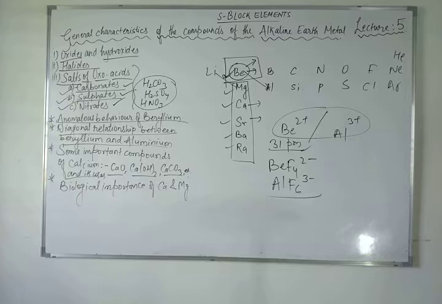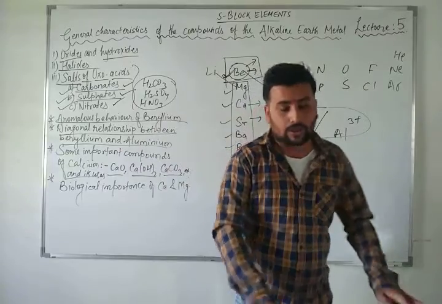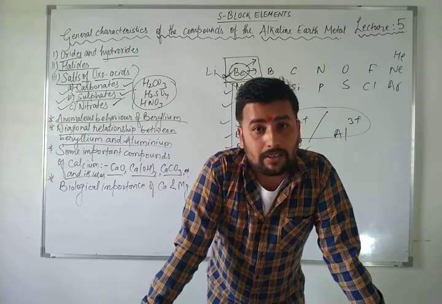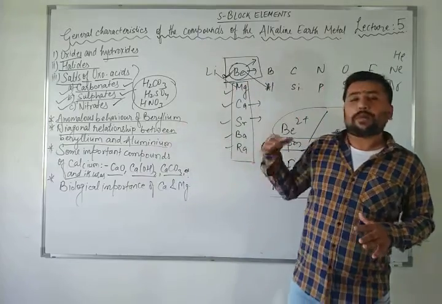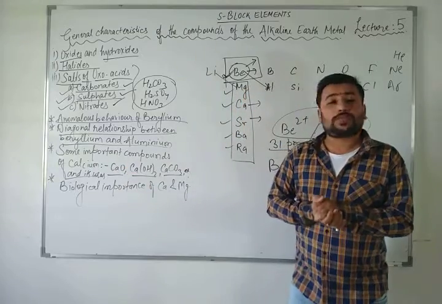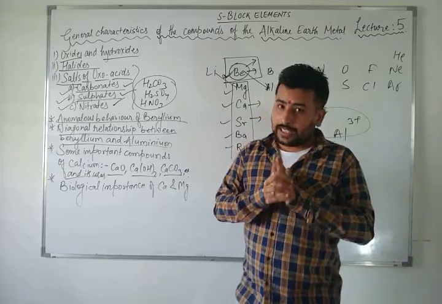Now the important compounds of calcium. I am going to show you one more video, because these things are very important and I don't want to complete them in this video. The calcium compounds like calcium oxide, which is also known as quicklime, slaked lime, and calcium carbonate as marble. The preparation, physical and chemical properties and uses of these calcium compounds, and the importance of calcium and magnesium, will be shown in the next video.